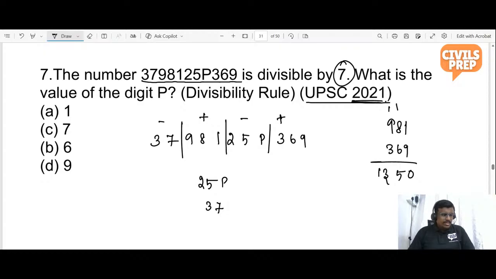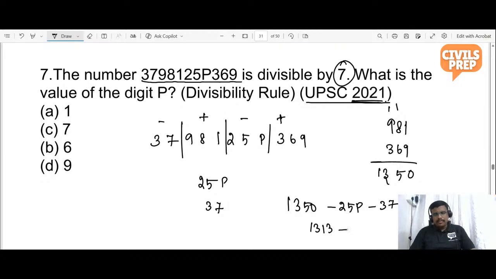We don't know. So 1350 minus 25P minus 37. On solving this, you will be getting 1313 minus 250P.